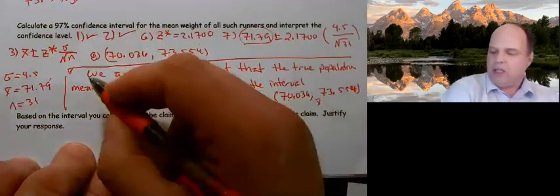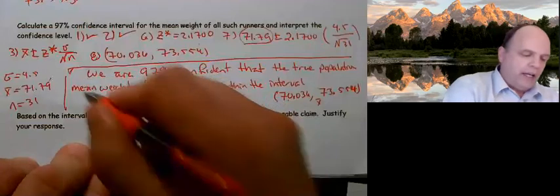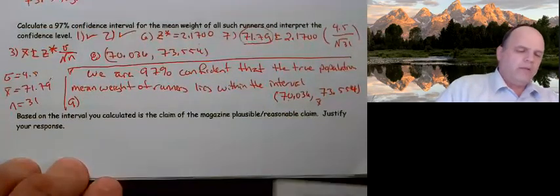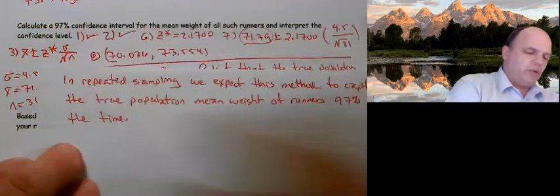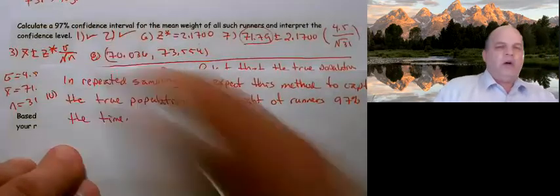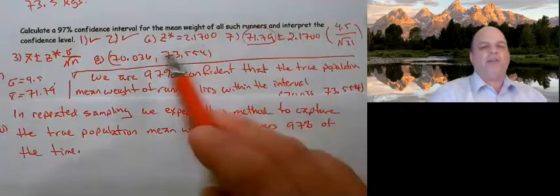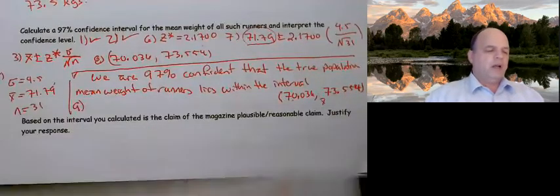That happens to be number 9 on the recipe card, versus this being number 10. You only have to do number 10 if they asked for it, and here they said interpret the confidence level, so I had to do it.